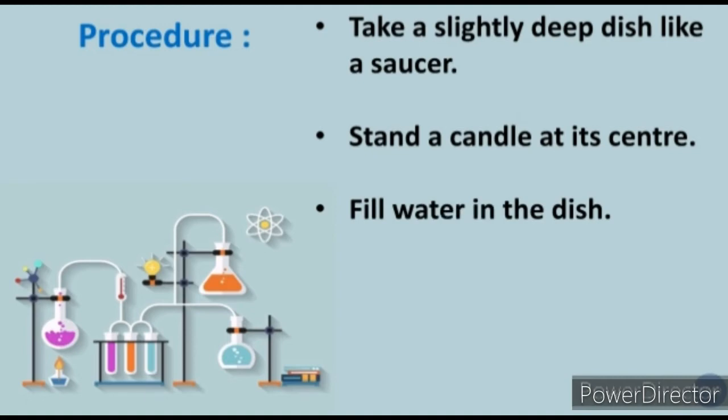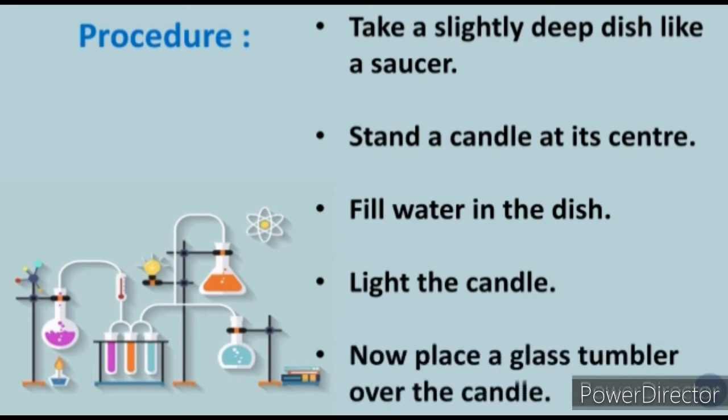You can put some color also so that the water will be visible to you, as water is transparent. After putting water, light the candle. And then place the glass tumbler over the candle.